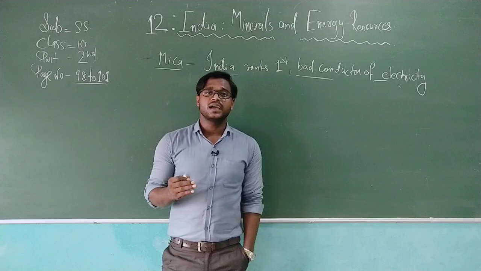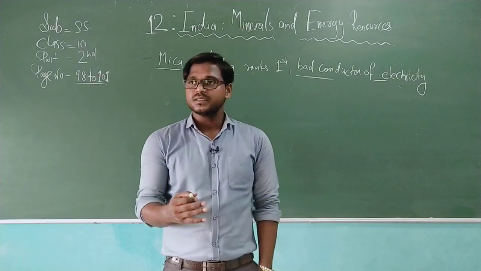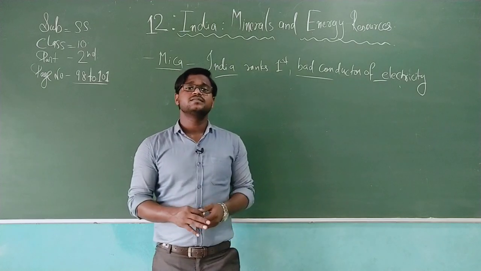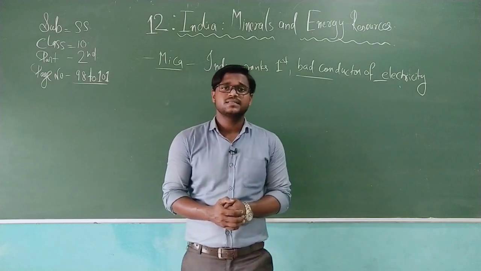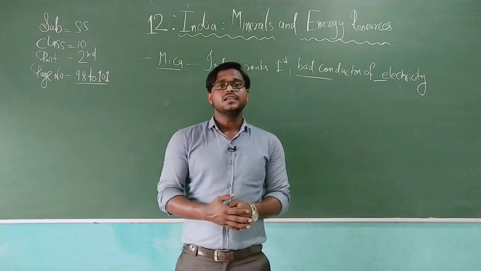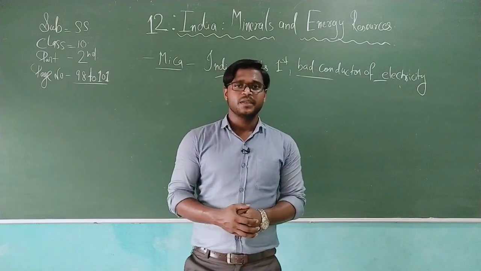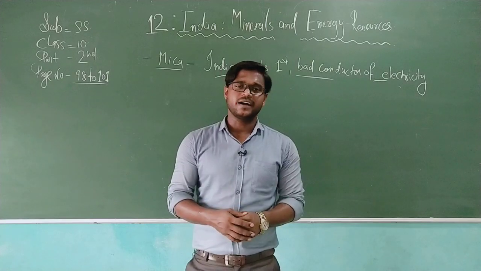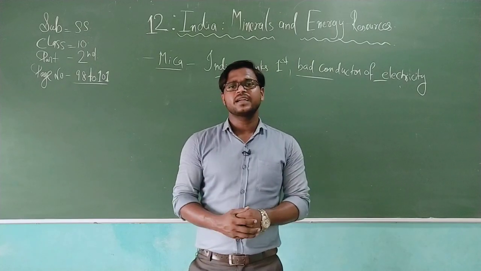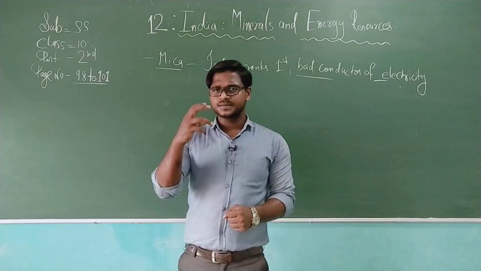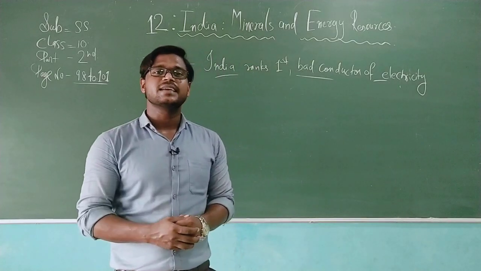So it is also known as an electricity resisting material, meaning it works as an insulator. Therefore mica is used mostly in electrical appliances for protection before short circuits or any kind of earthing, and as I said, it is fire resistant. So after mica, what do we need to move on to? We need to move on to the next topic. Some small topics will be discussed in this lecture.